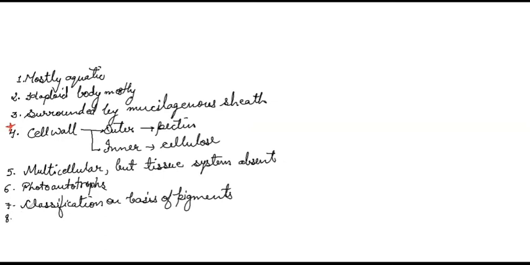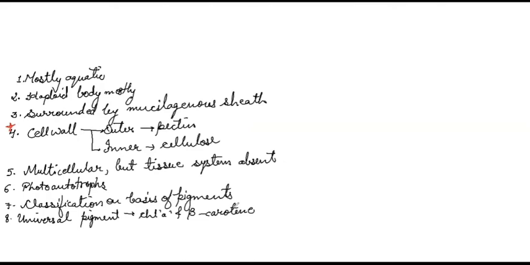Point number 8, universal pigments found in all the algae or all the plantae. Two are there, chlorophyll A and beta carotene. Now, if you have a question, which is the universal pigment found in all the eukaryotic photosynthetic organisms?